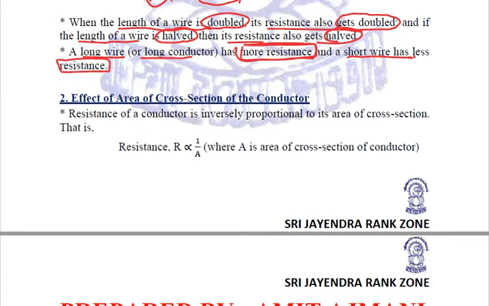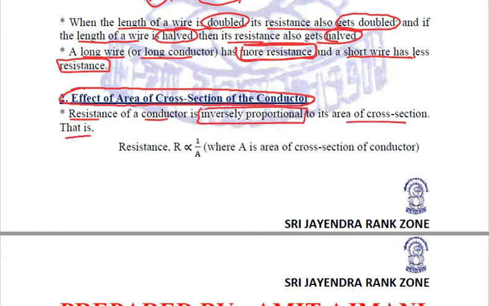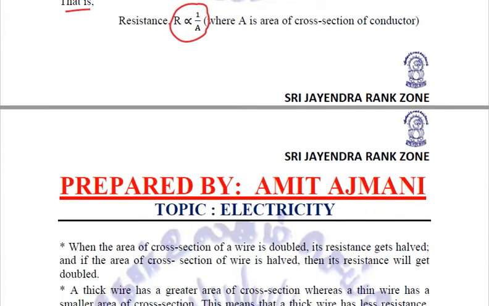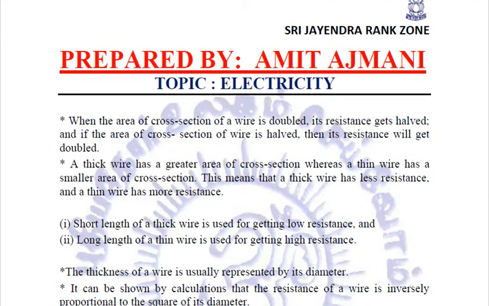Let us see the second factor. The second factor is effect of area of cross section of the conductor. Now, the resistance of a conductor is inversely proportional to the area of cross section. That is, R is proportional to 1 by A, where R is the resistance and A is the area of cross section of the conductor. Quite importantly, please try to relate these points.